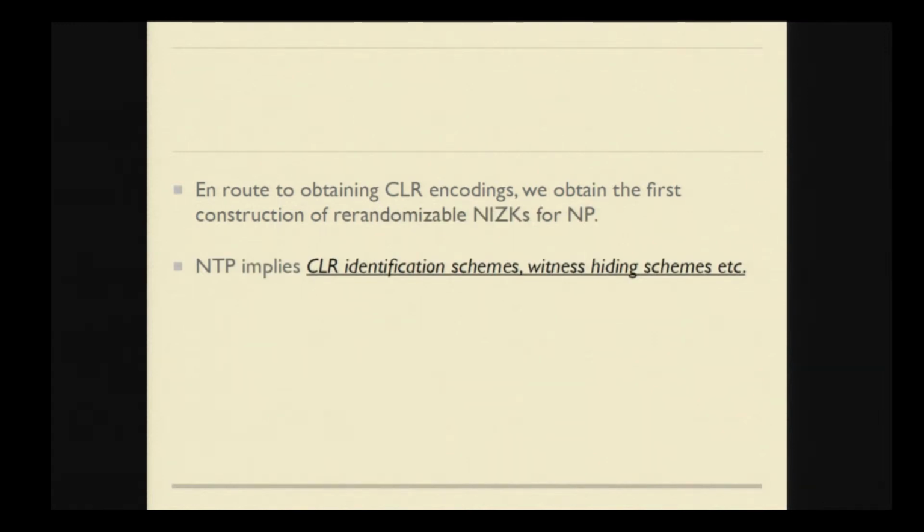And the second consequence is that NTP itself implies several primitives such as identification schemes, witness ID schemes, and so on. So we automatically get all these primitives in the stronger notion of continual leakage setting.